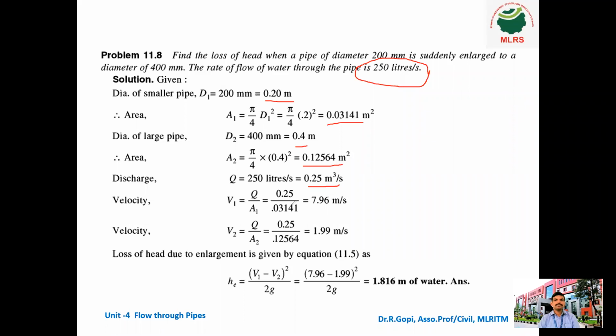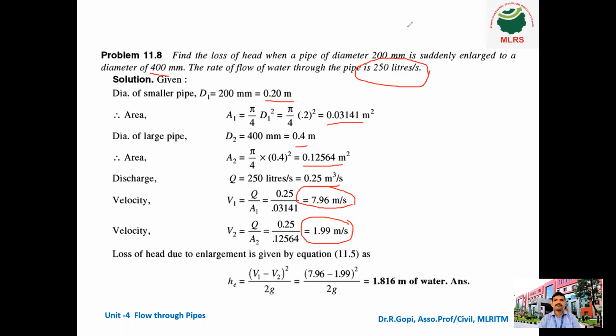students, compare the velocity. Since at section 1-1 the diameter is 200 mm, but at section 2-2 the diameter is 400 mm, the corresponding velocity at 1-1 is 7.96, but coming to V2, that means section 2, it is only 1.99. See the difference of velocity due to this sudden enlargement of diameter. If diameter increases, velocity decreases. That is the basic concept.